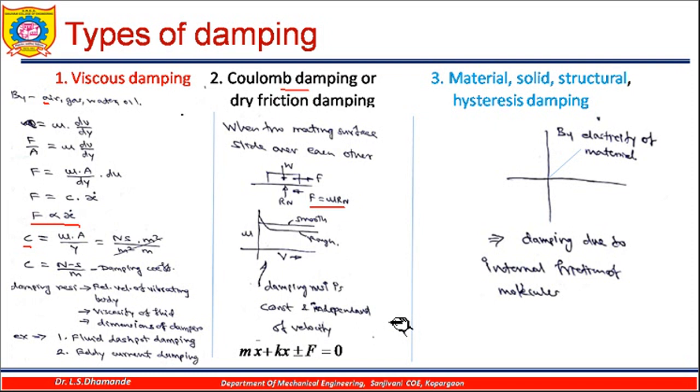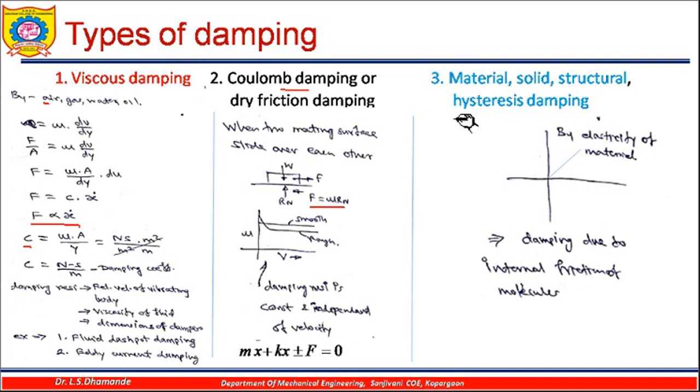or dry friction damping. So the differential equation of motion in case of Coulomb damping will be m x double dot plus k x is equal to plus or minus F. So this is nothing but the force required to move over here. In detail, we are going to study this Coulomb damping in the further part of the presentation.